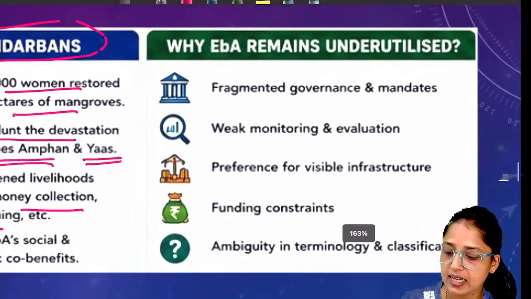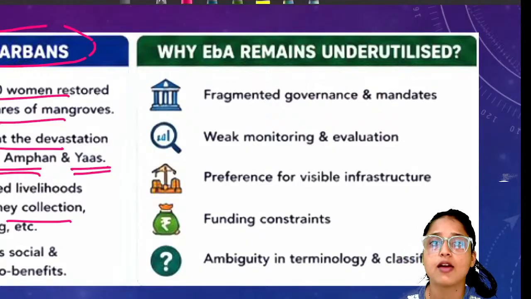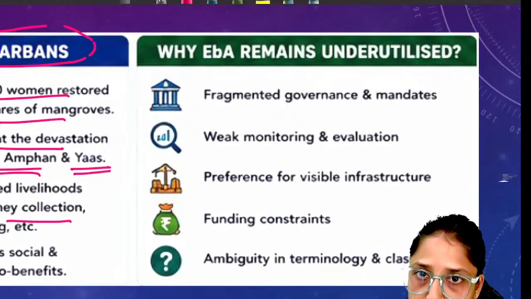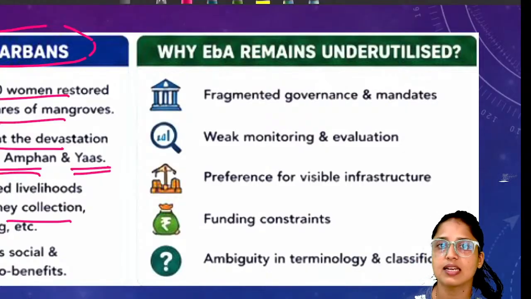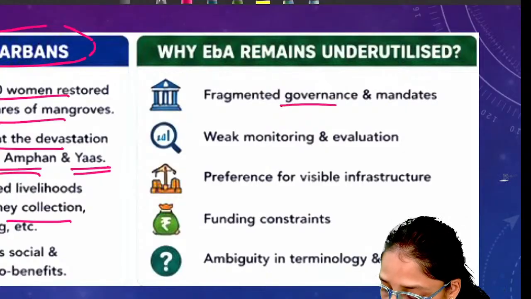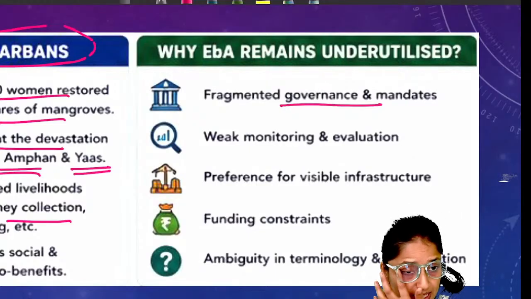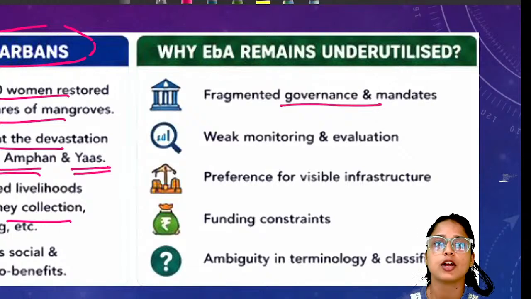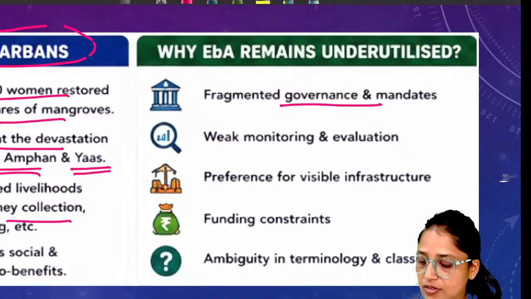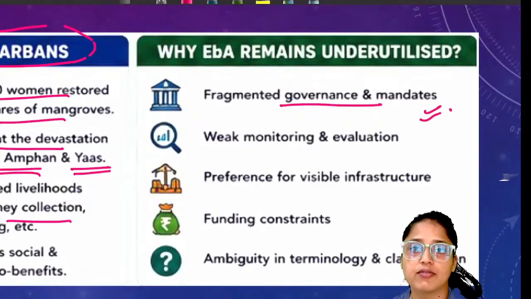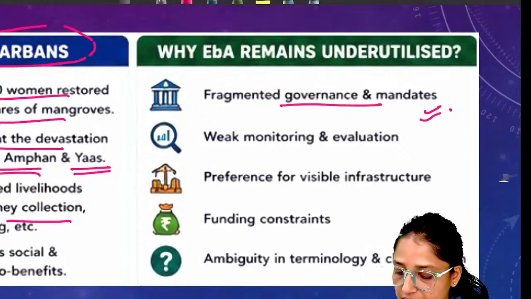Now the article discusses that even after having so much benefit, why the advantage of environment-based adaptation remains unutilized. The reason is that in overall India, we do not have a single integrated framework to manage the mangroves at India's coastline. Since we do not have any integrated framework, monitoring or surveillance becomes very weak.